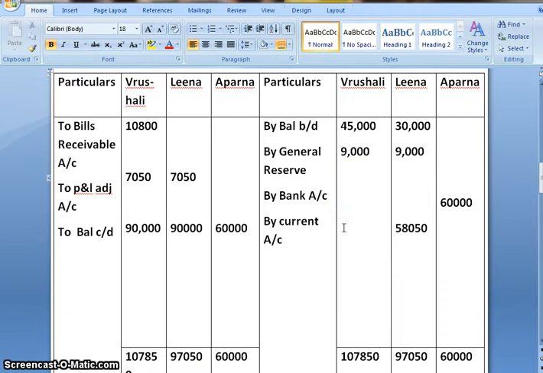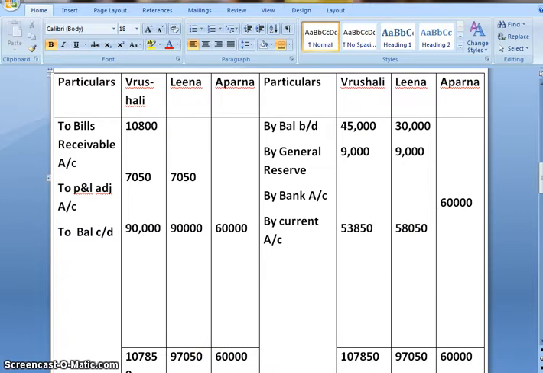And from that, when we deduct 45,000 and 9,000, the balance would be 53,850. So this is the current account balance for Vrushali and Leena.